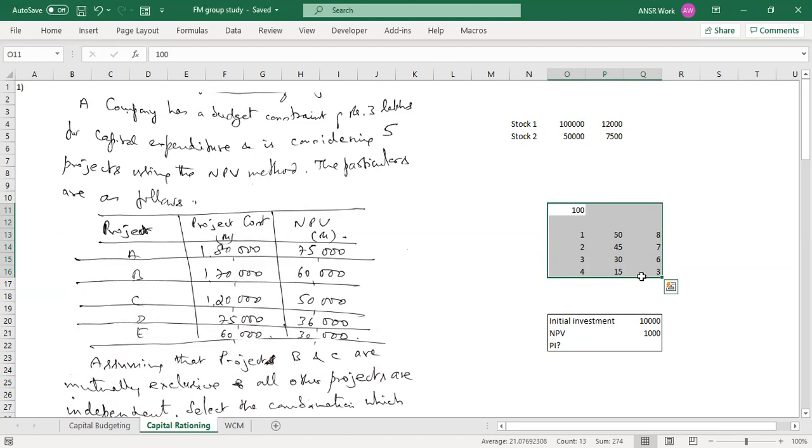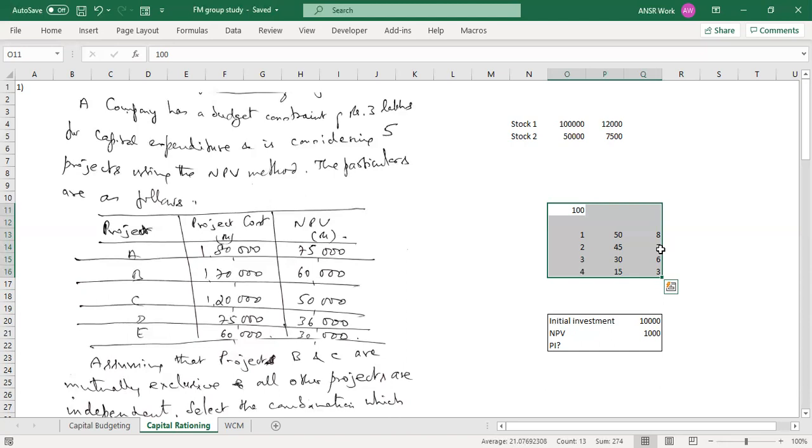Sorry, can you repeat? Say I'm investing 45 in project 2. So the rest of the money that I have in hand, can I also invest? No, you can't invest. You can't invest anywhere. Basically, that will be idle with you.